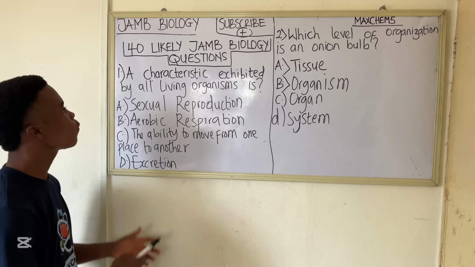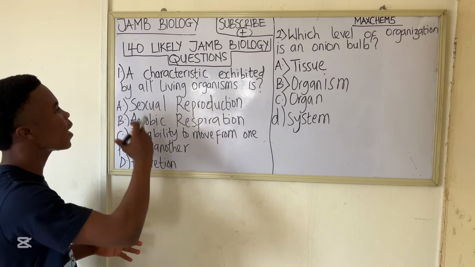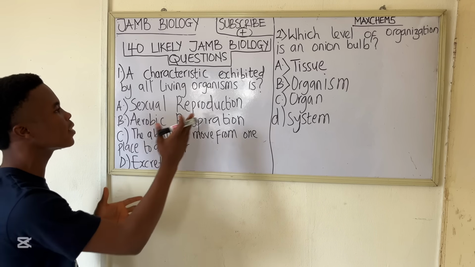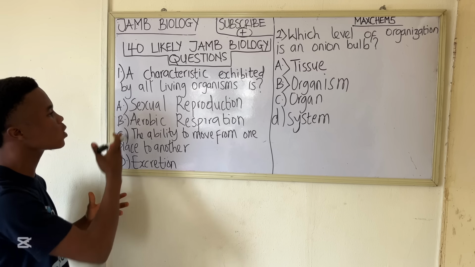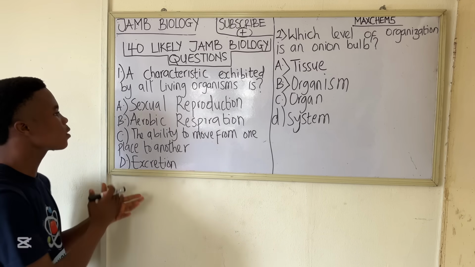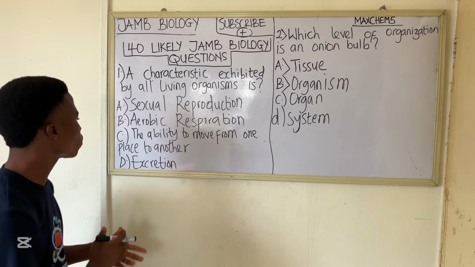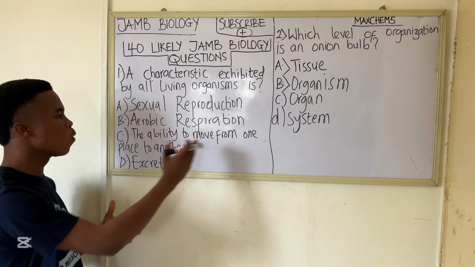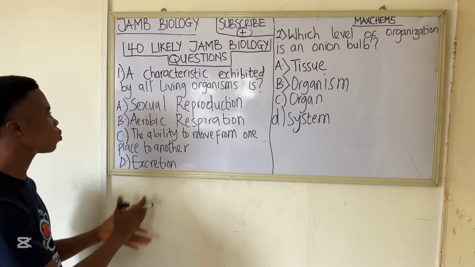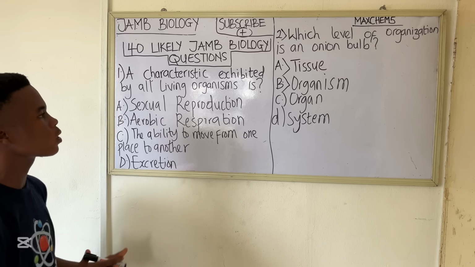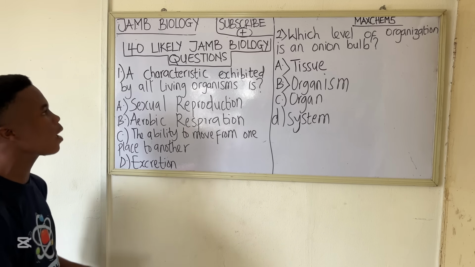Alright, so the first question says, a characteristic exhibited by all living organisms is: option A, sexual reproduction; option B, aerobic respiration; option C, the ability to move from one place to another; and option D, excretion. So let's analyze all these options and get the correct answer to this question.